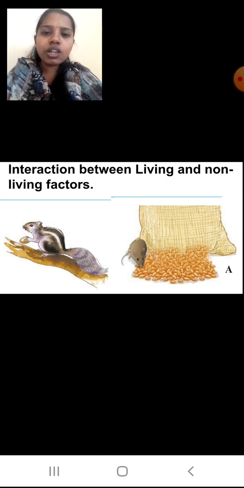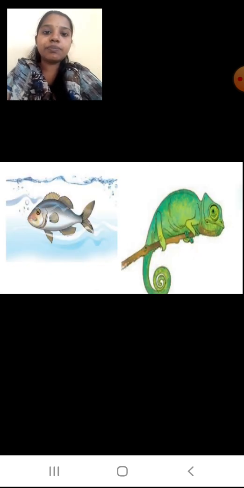So all are interconnected, we can say. If there are no grains, can that mouse stay alive without food? No. So we say that the living and non-living things are interacting with each other. Both are very important.